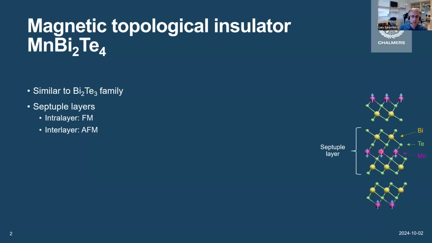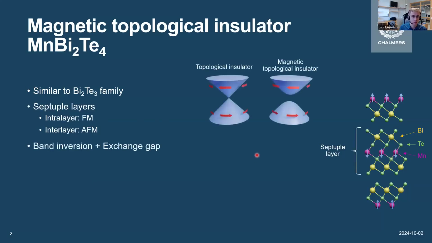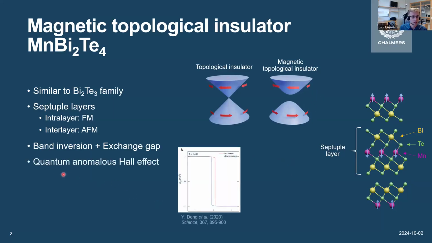This introduction of magnetism moves us from the regular topological insulator band structure to a more unique type of band structure with both band inversion and an exchange gap. And this allows for a range of exotic topological quantum states, one of which being the quantum anomalous Hall effect, which people have found that MnBi2Te4 has a very high quantization.